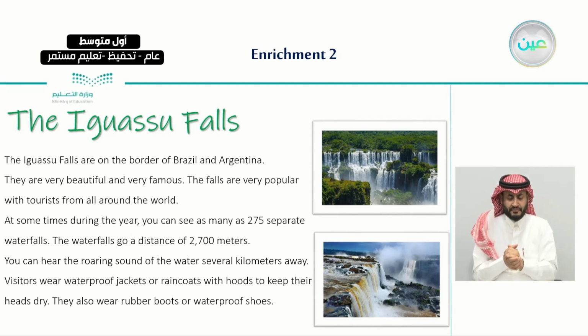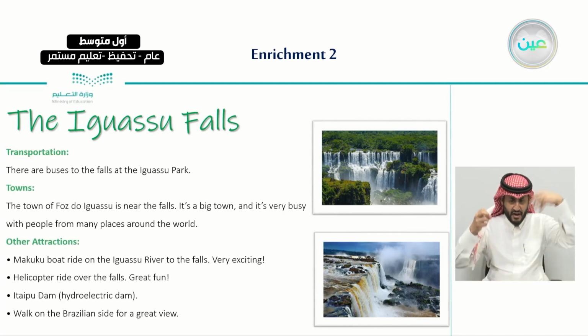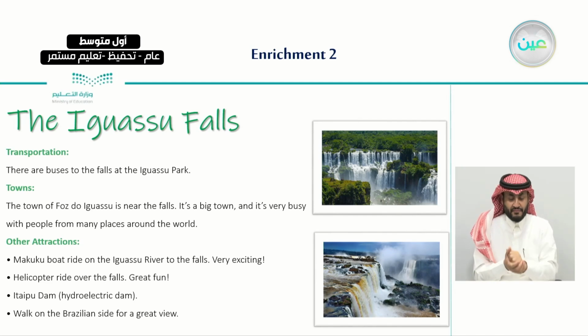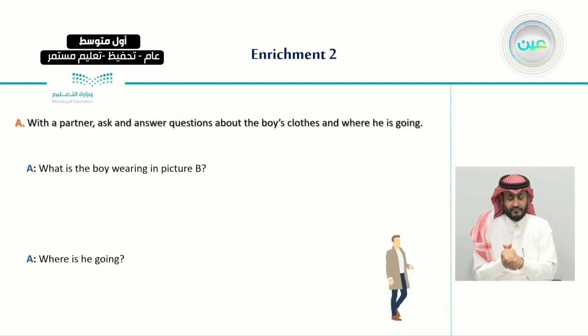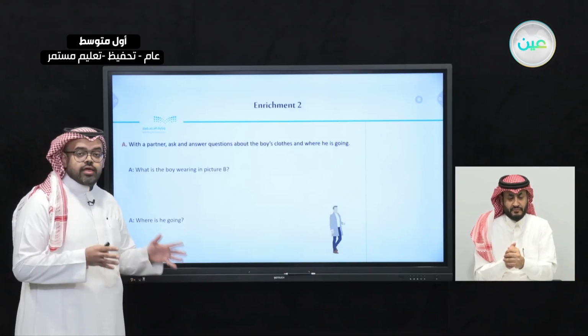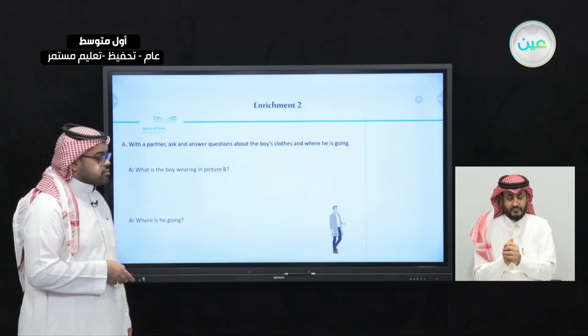And sometimes you need waterproof jackets or raincoats when you go to that place, and also what type of transportation you need to reach these falls, the town near the falls, and the other attractions like the Macuco boat, the helicopter ride, and walking on the Brazilian side for a beautiful view. So we learned more about these falls in the reading lesson.